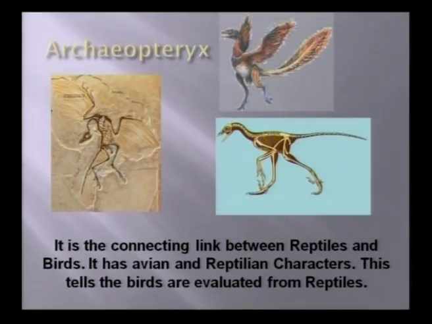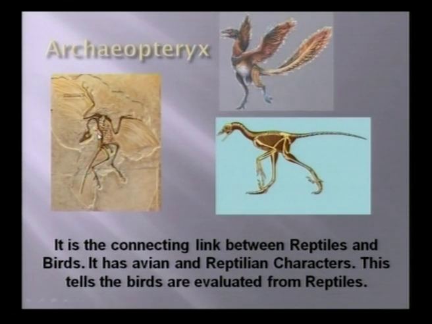Next, friends, just observe this slide. Archaeopteryx is a linking between reptiles and birds, right? Here in the first fossil, this is the fossil only. In the first fossil, we find that it looks like a bird. Coming to the next fossil, there is the reptile. So we concluded that the Archaeopteryx evolved from a reptile.